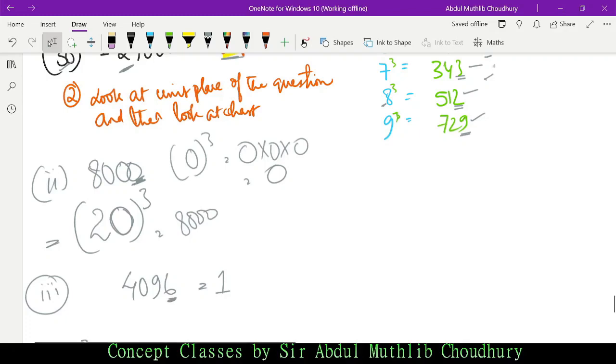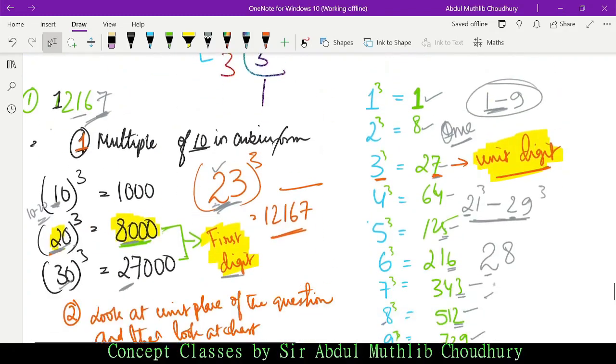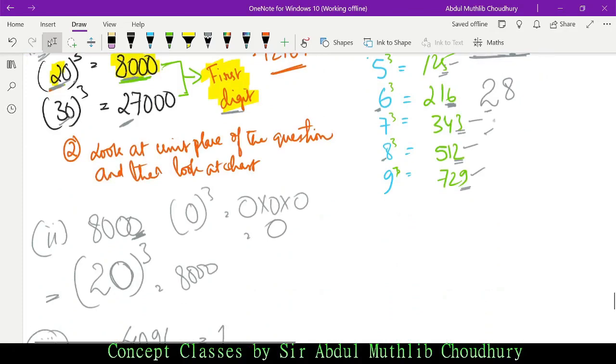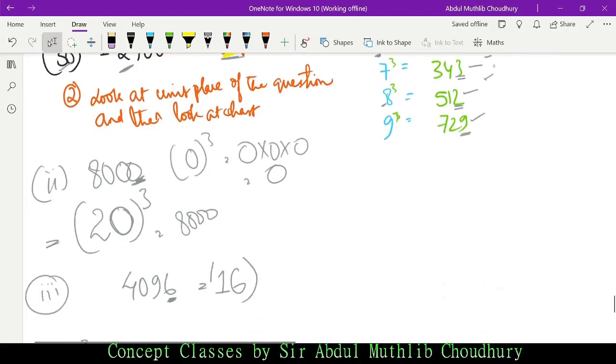Now we'll look at this chart. Okay, what do we have here? 6 is the cubic form of which number? 6, right? 6 into 6 into 6 is how much? 216. The unit place of 216 is 6. So we consider 16. 16 cube would be how much? 4096. In case you have any doubt, you can calculate this and find out. 16 into 16 into 16, how much? 4096. Let me solve Roman number 4 as well.